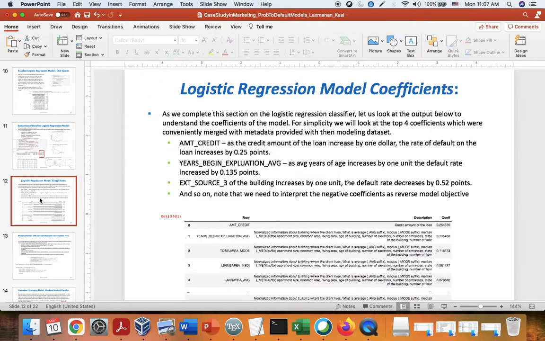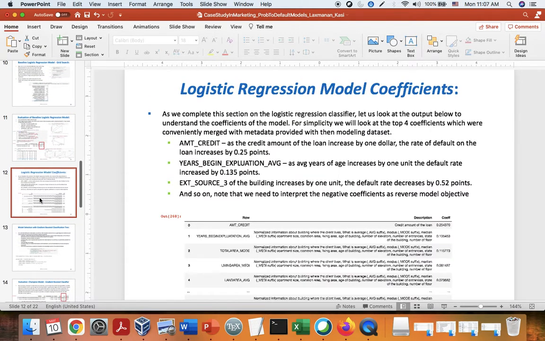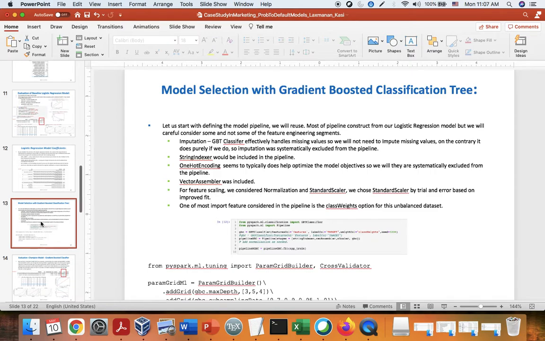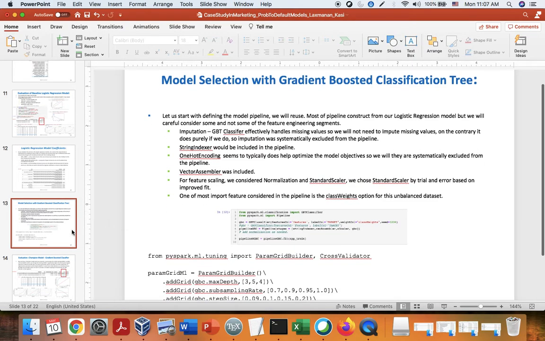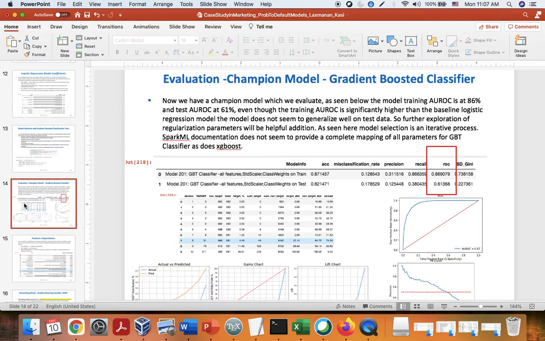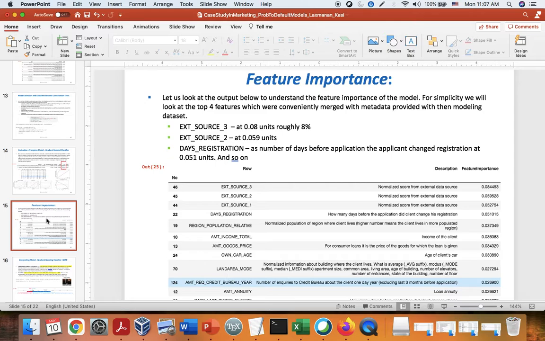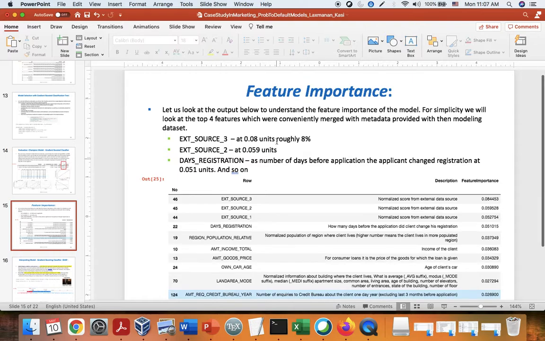Next, we look at the model coefficients and then move on to the model selection with a gradient boosted tree classifier. Here we define the model grid and evaluate the model. The training dataset had about 86% ROC and the test dataset 61% for this model. And these are the feature importances for the best model from the gradient boosted tree classifier.